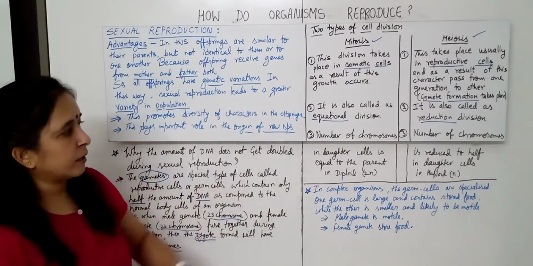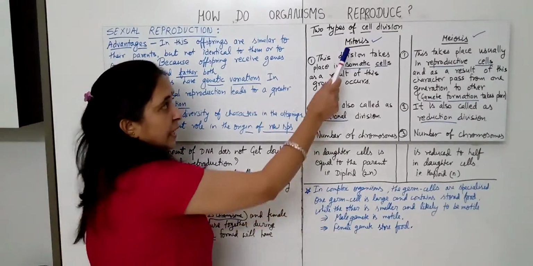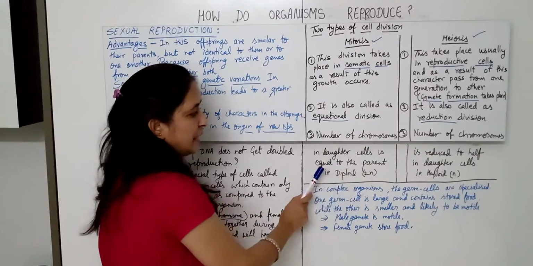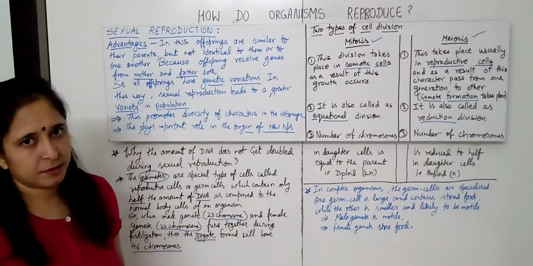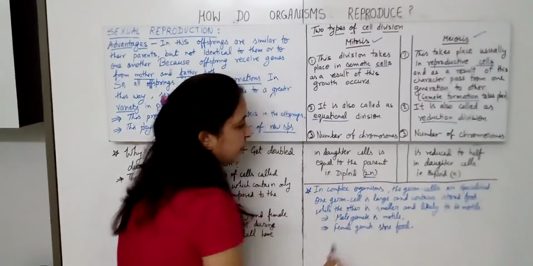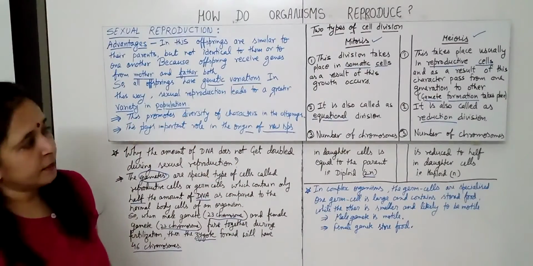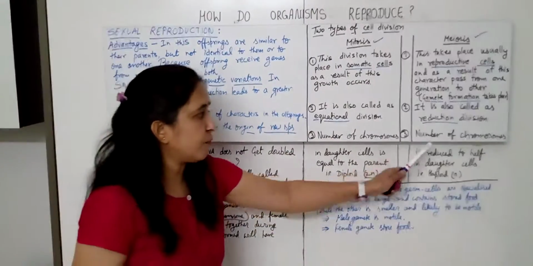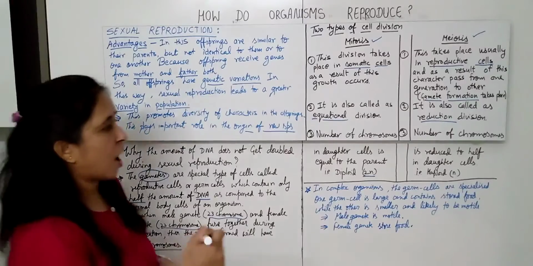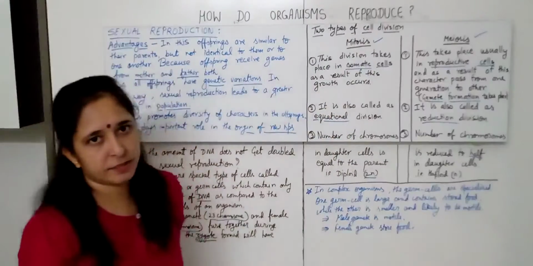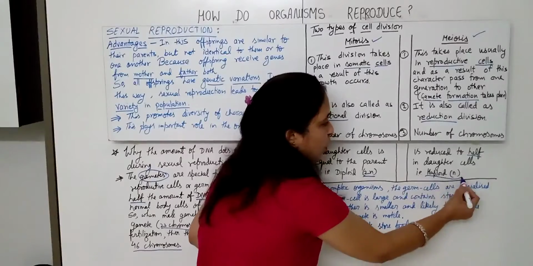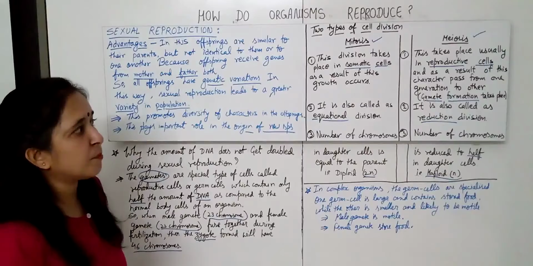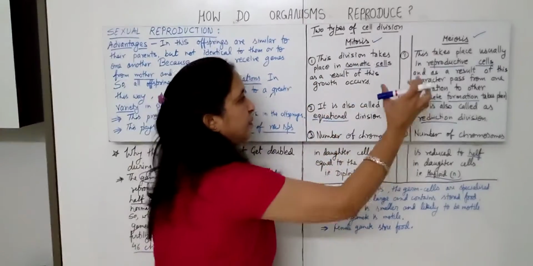Fine. Now, third one: number of chromosomes. In mitosis, the number of chromosomes in the daughter cell is equal to the parent, and that is the diploid condition. Now, here, as meiosis is also called reduction division, the number of chromosomes is reduced to half in daughter cells, and that condition is called haploid. That is half the number of chromosomes. So this is the main difference between mitosis and meiosis.